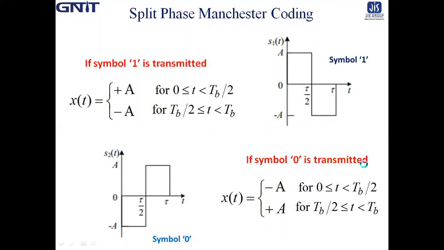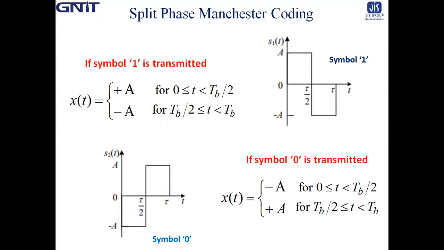And for the case of symbol 0, it starts from the negative side. That is, from the minus A volt, it starts from the negative, and at TB/2, it goes to the positive pulse. So just reverse. So x(t) is equal to minus A for t belongs to 0 to TB/2, and it will go to plus A for t belongs to TB/2 to TB. Okay. So using this principle,